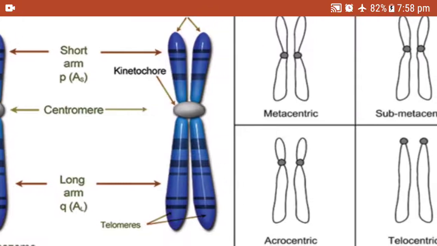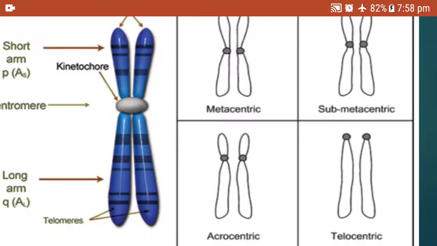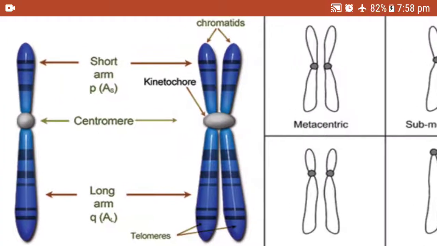Based on the position of the centromere, there are four types: metacentric chromosomes, submetacentric, acrocentric and telocentric. This you need not require. The only thing you have to remember about the chromosome structure is that they are made up of thread-like structures. Chromatids are present, which are attached to the center called the centromere. I think I already showed you this in cell division, mitosis and meiosis. How the crossing over and chiasmata formation takes place between these chromatids, leading to the variations.